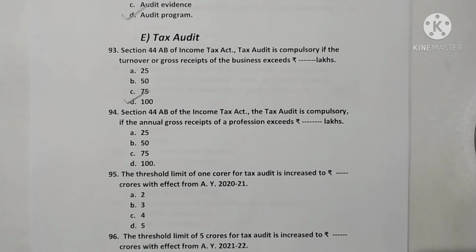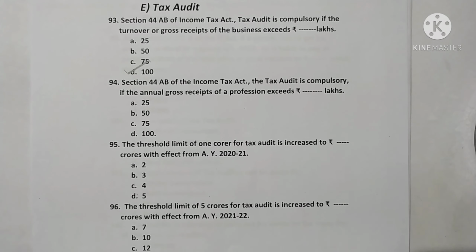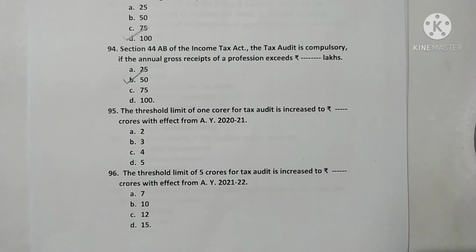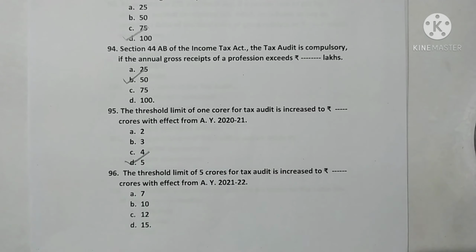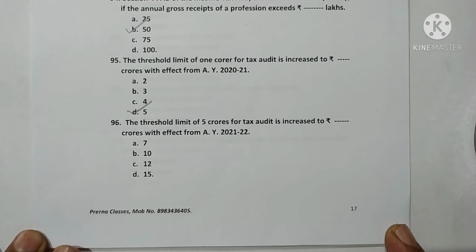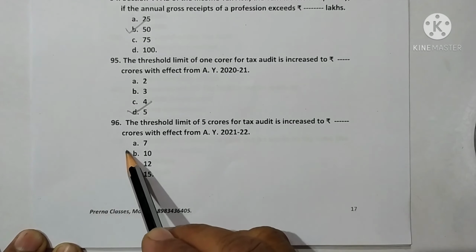Question 94. Under section 44AB of the Income Tax Act, the tax audit is compulsory if the annual gross receipts of a profession exceeds rupees 50 lakhs. Here option B is correct. The threshold limit of 1 crore for tax audit is increased to 5 crores with effect from 2021. Option D is correct. Question 96. The threshold limit of 5 crores for tax audit is increased to rupees 10 crores with effect from 21-22. Here option B is correct.